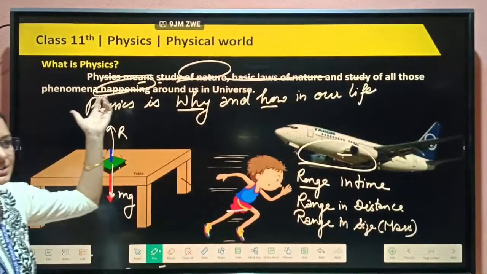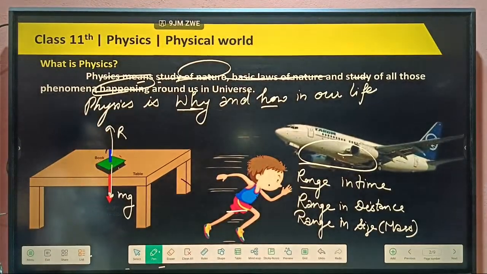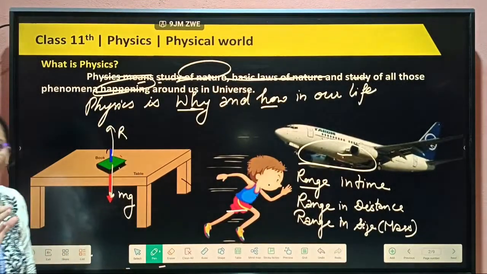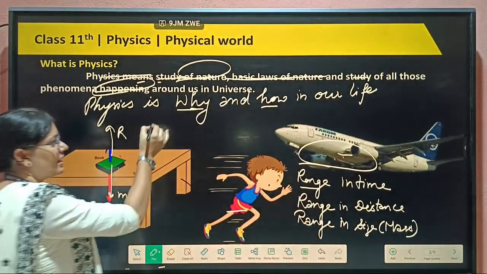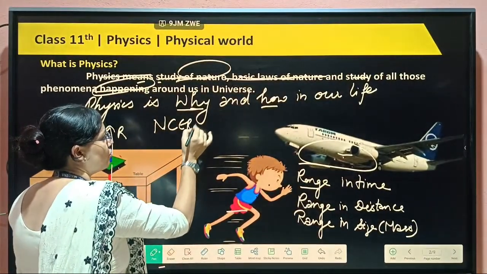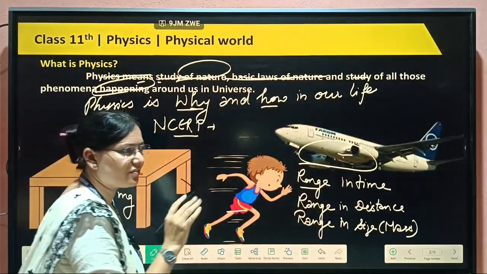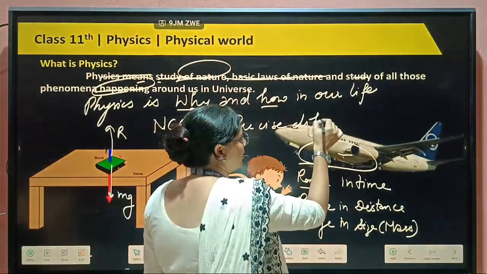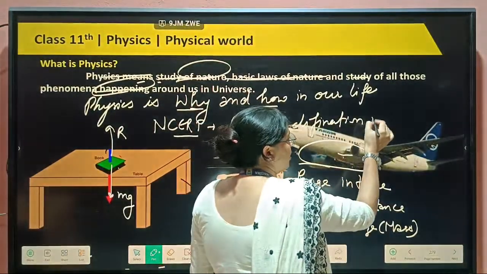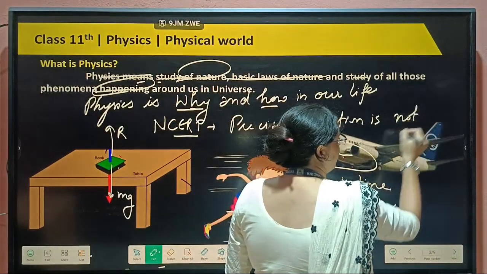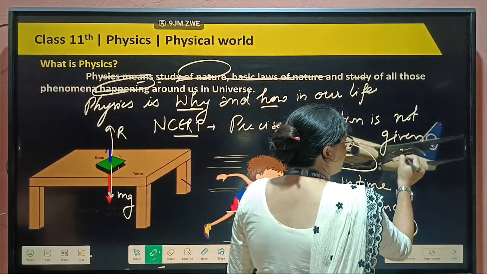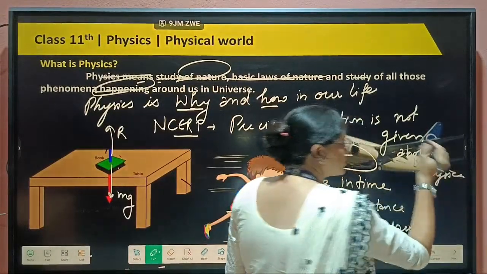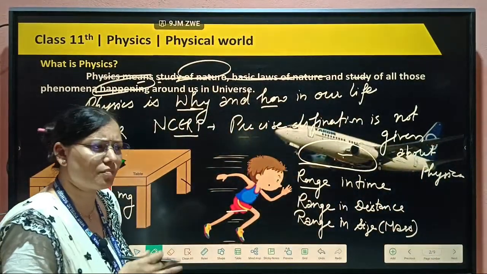So we can say that physics plays a vast role in our life. But a precise definition of physics is not defined. In NCERT, when you open the book, a precise definition of physics is not given, because its scope is so vast.